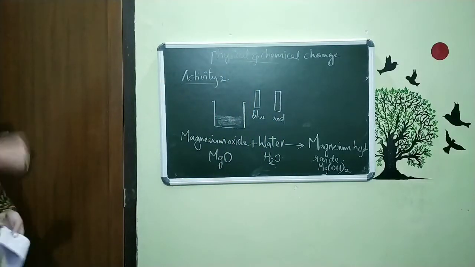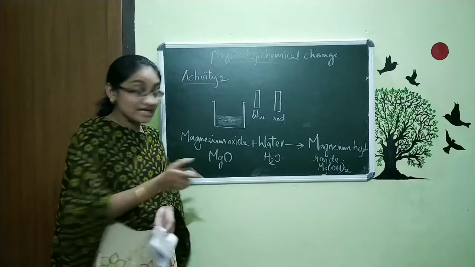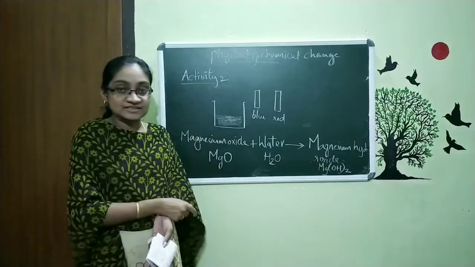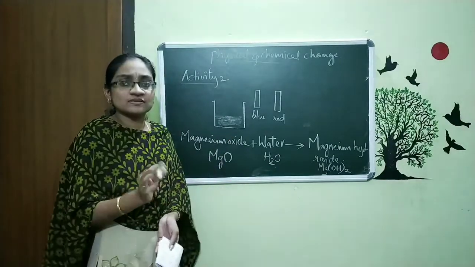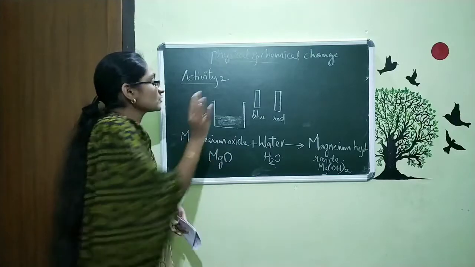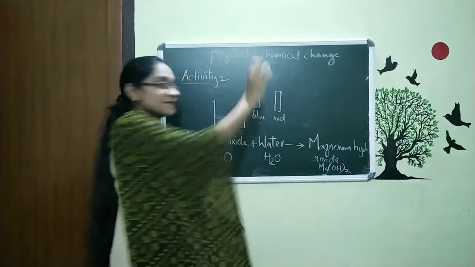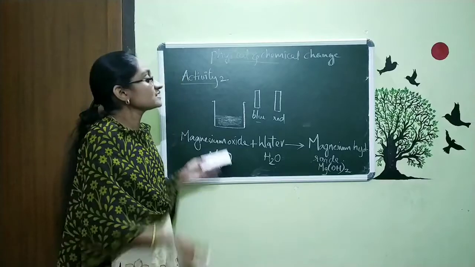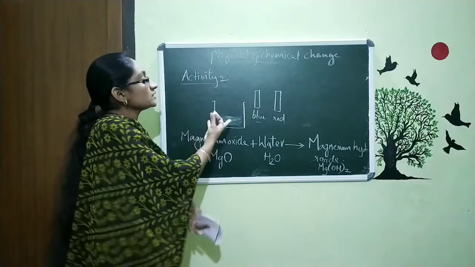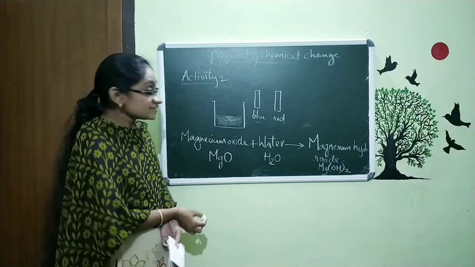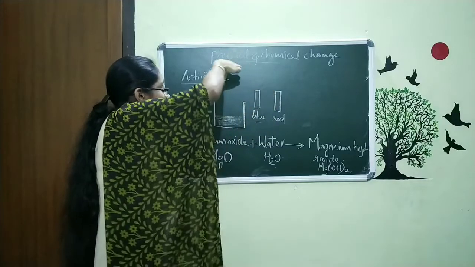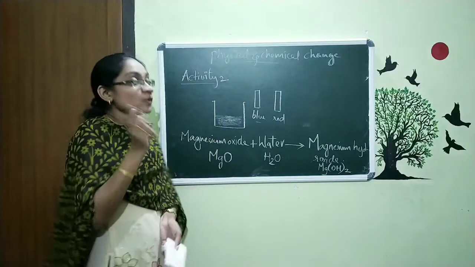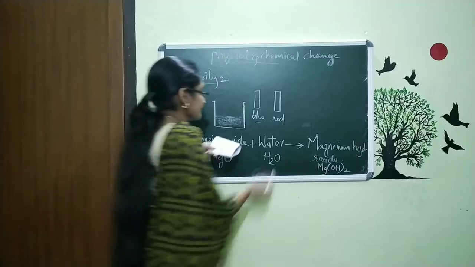I just take the litmus paper and check whether this mixture is acidic or basic. That is the thing we are going to check using this litmus paper. We are using both because I don't know if it is acidic or basic. So when we dip the strip in this solution, we get the results like this.